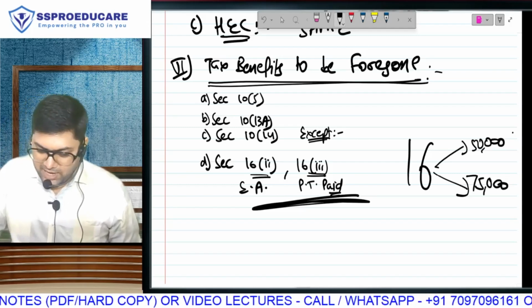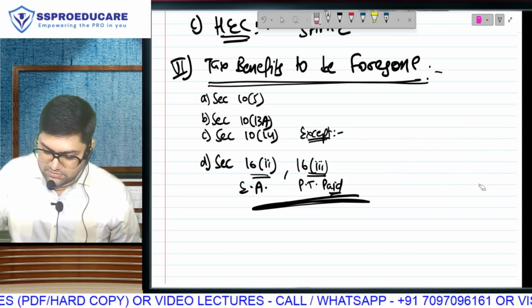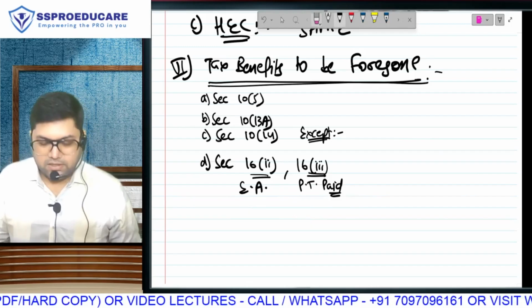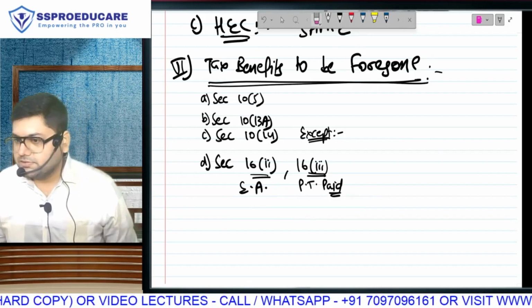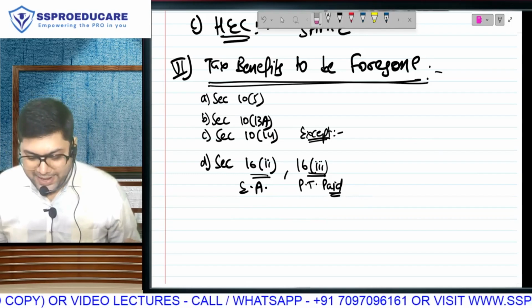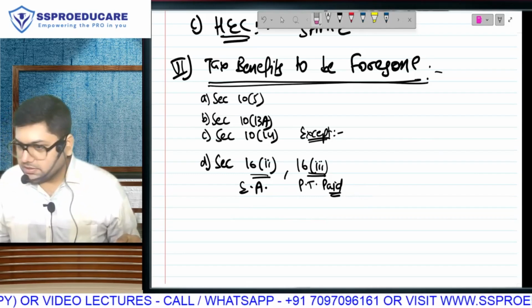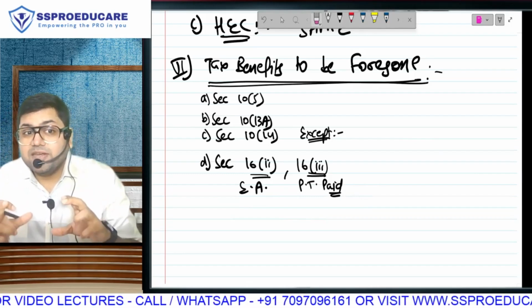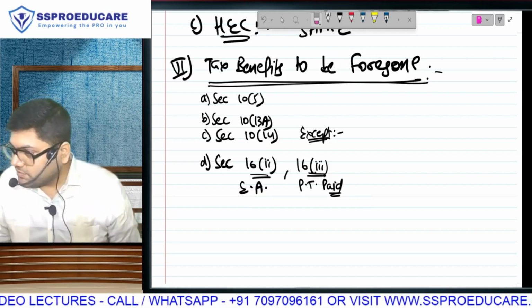Do you understand? So here we can't discuss this further. It means in the new regime you will not get entertainment allowance and professional tax deduction. These are the tax benefits to be foregone from income from salary.